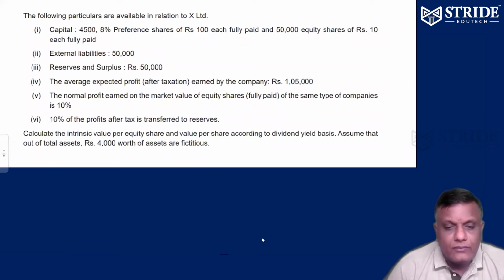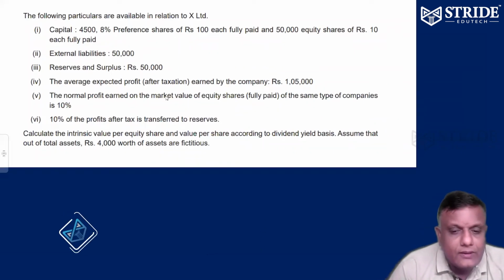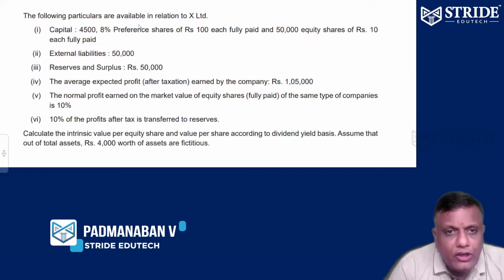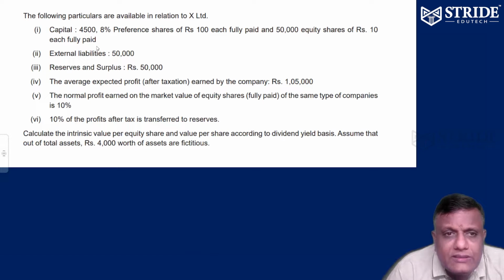Well, let's see valuation of intangibles and goodwill. The following particulars are available in relation to X Limited. The capital of X Limited is 4,500, 8% preference shares of 100 each fully paid. So 4,500 into 100, 4.5 lakhs. 8% preference dividend you have to pay.